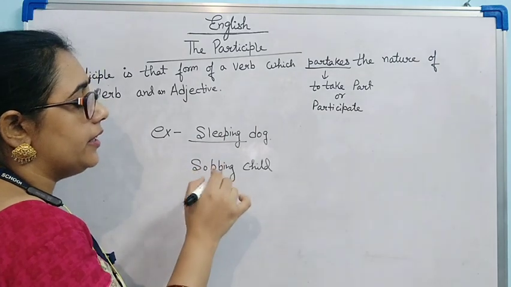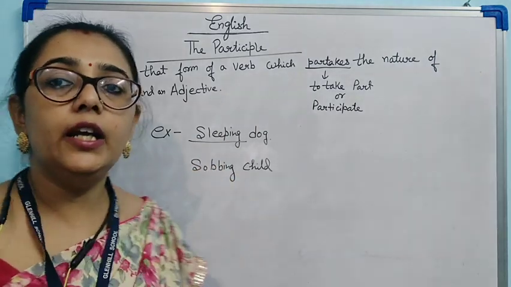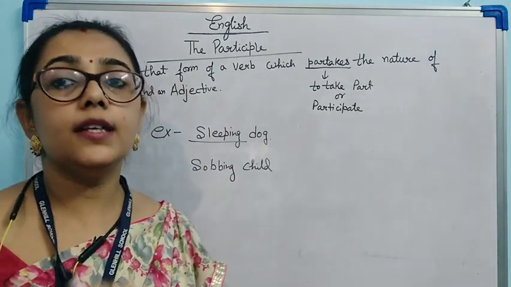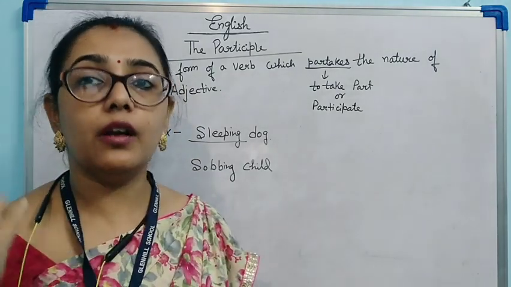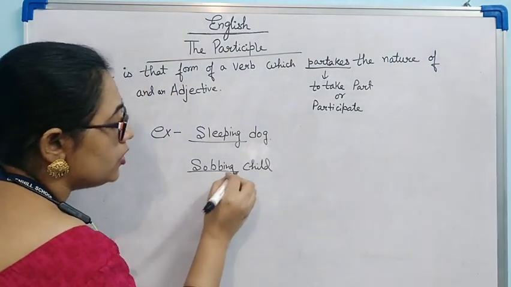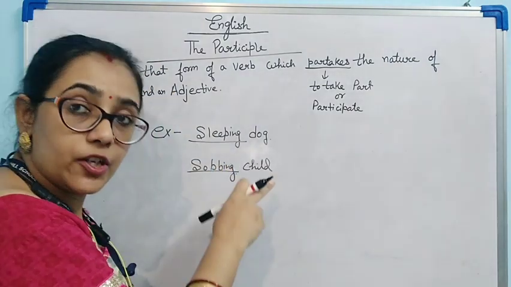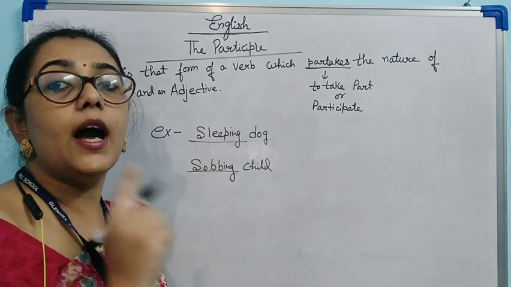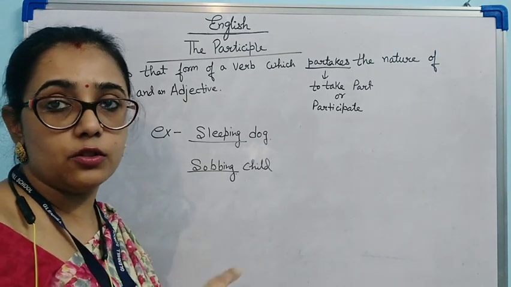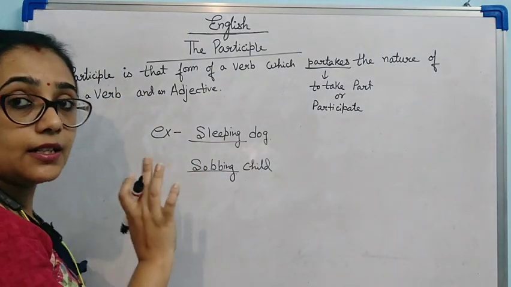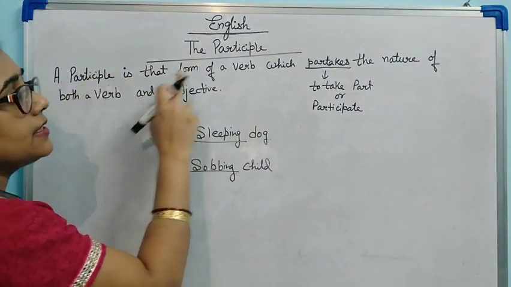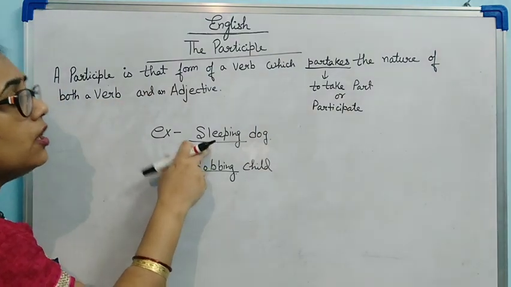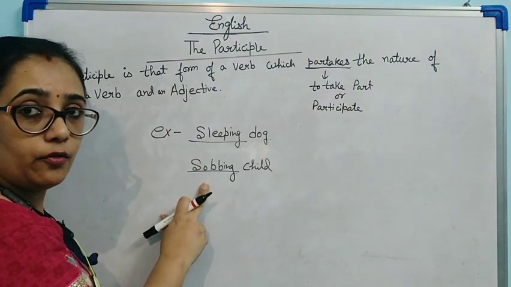Similarly, the same example here. Sobbing child. A child who is sobbing. I am talking about which child? A child who is sobbing. Sobbing means to cry. Sobbing is the action which is done by the child. So it is an action word and it is an adjective also. See, with both examples, it is clear, I think. A participle is that form of verb which acts both as a verb and as an adjective.